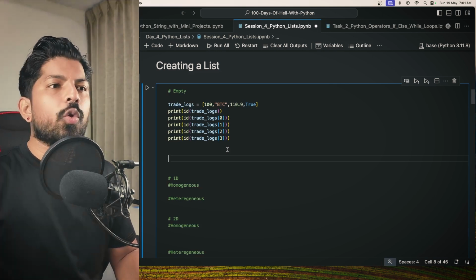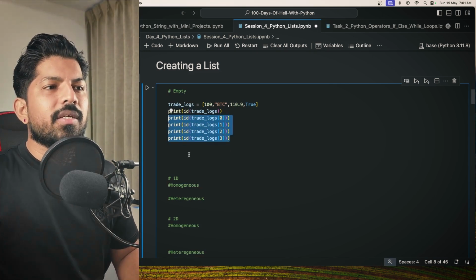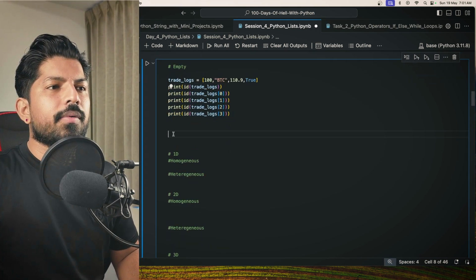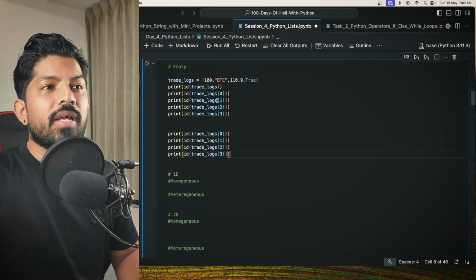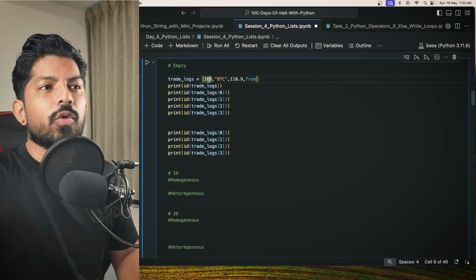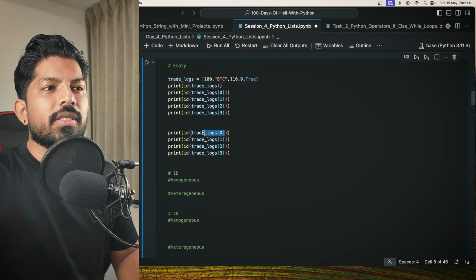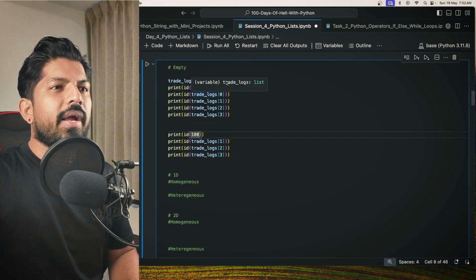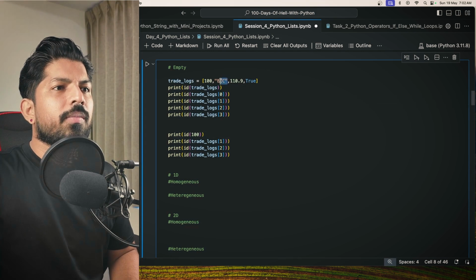Now what I will do, I'll copy and paste these values here. Instead of the index, we will just take the values. So here I'll paste the 100, and next I'll paste the BTC string, and then we can copy and paste the float, and last we have the boolean value.